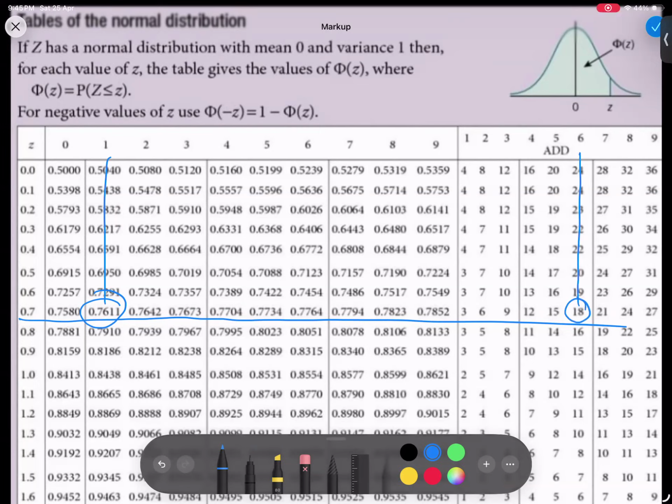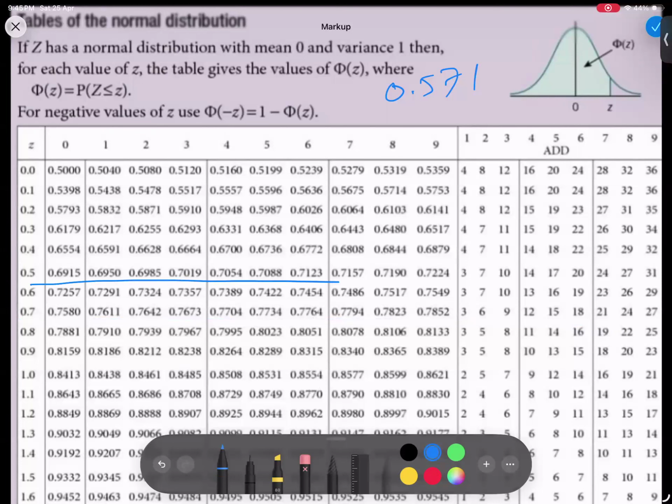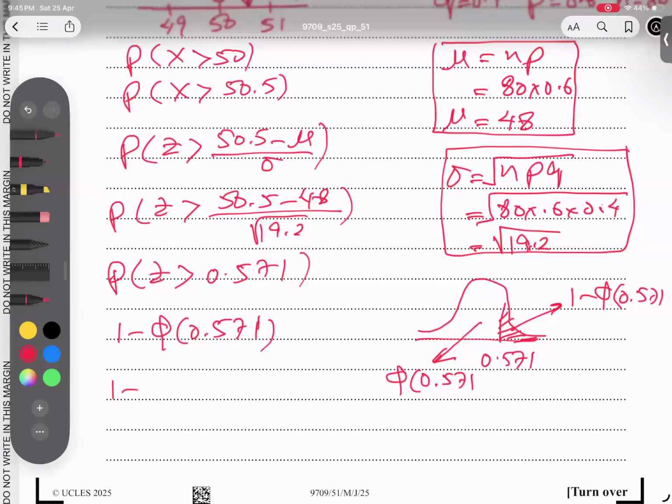So 0.5 is not here, 0.5 is here, and 7 is this number, and then 1 is this number. So I'm adding this 3, and basically I'm getting 0.7157 plus 3, so 0.716. So I'm writing now 0.716. So the answer turns out to be 0.284, 3 SF. And I hope the concept of the question is completely clear.